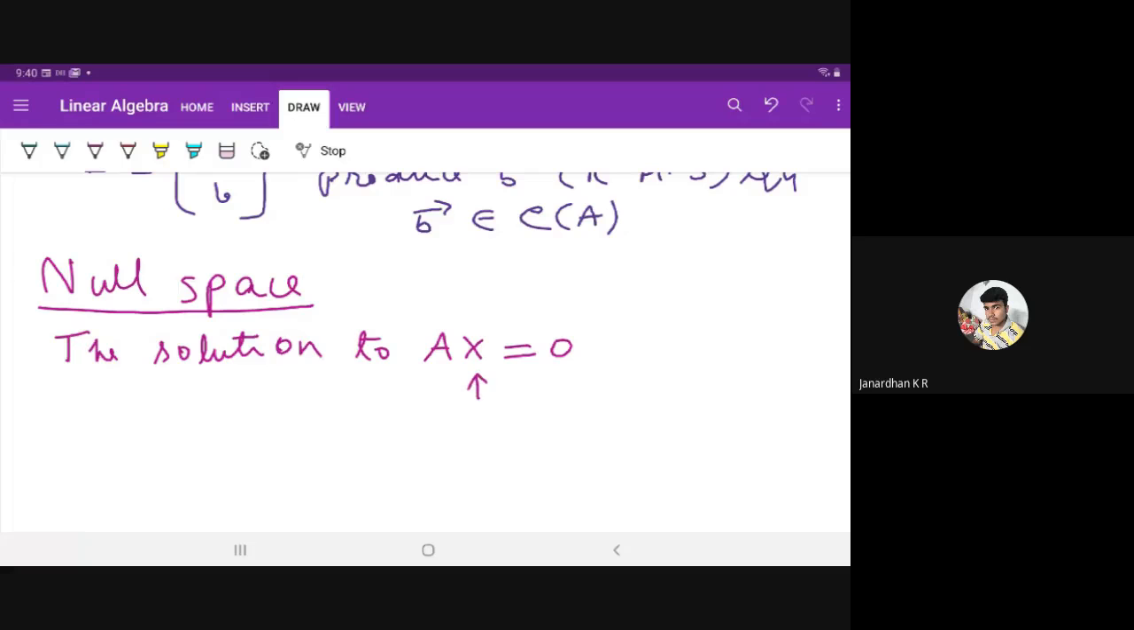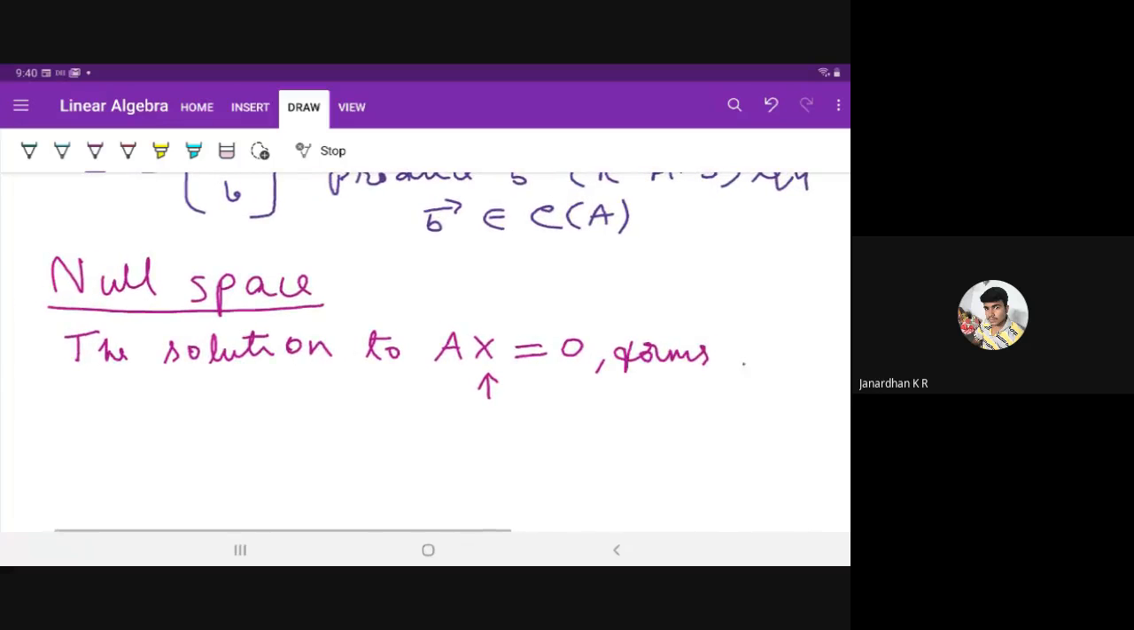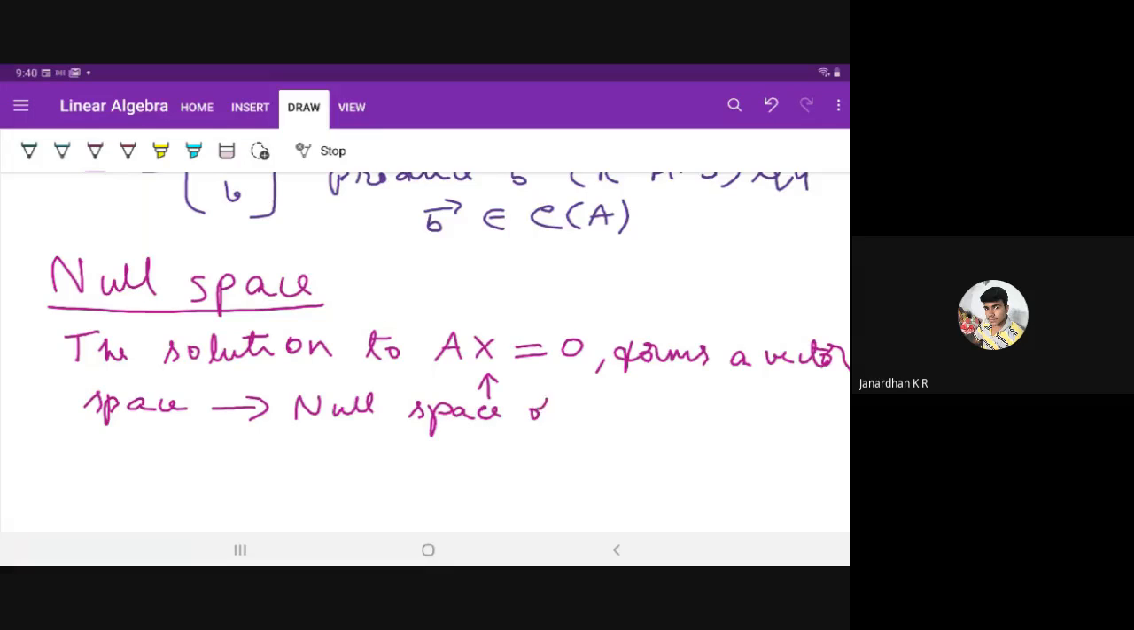The solution to Ax is equal to 0 is the vector x. So the solutions to Ax is equal to 0 form a vector space, and that is the null space of A, represented by N of A.